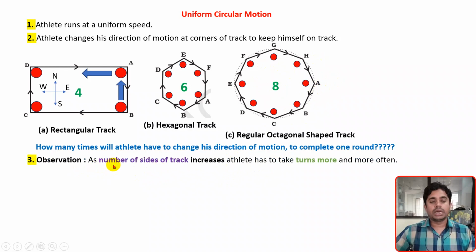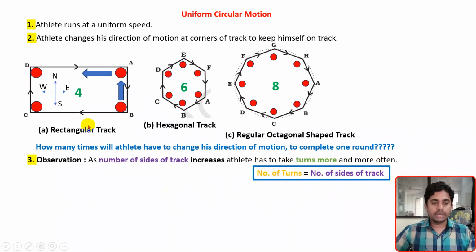What is the observation here? As the number of sides of a track increases, the athlete has to take turns more and more often. Here the logic is that the number of turns is equal to the number of sides of the track. The rectangular track has 4 sides, so he has changed direction 4 times. For the hexagonal track, there are 6 sides, so 6 times he has changed direction. For the regular octagonal shape, there are 8 sides, so 8 times he has changed direction. So this is the logic.